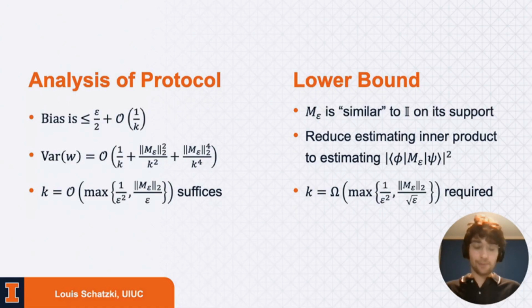So notice that we have a bit of a separation here in that our upper bound scales like the 2-norm over epsilon, and our lower bound scales like the 2-norm over the square root of epsilon. I should say that this is also partially just a choice of presentation. The actual bound that we get in the paper is in terms of the 1-norm, and if you do some conversions between the 2-norms for the sake of presentation, then you achieve this lower bound that we've listed here.